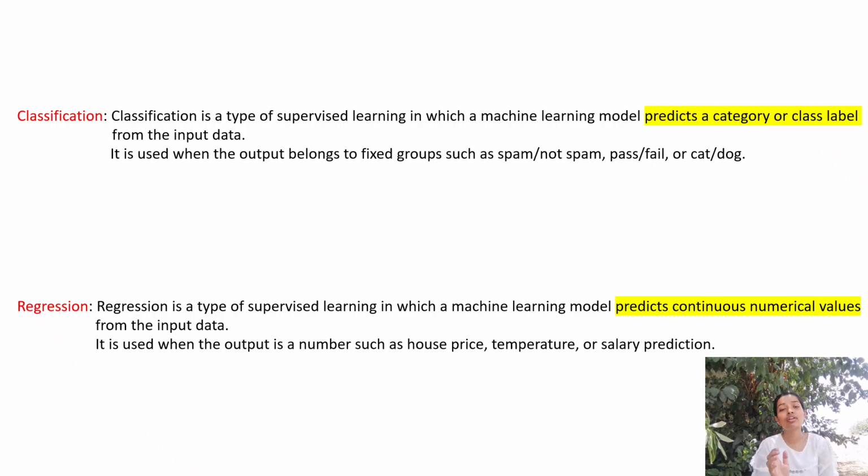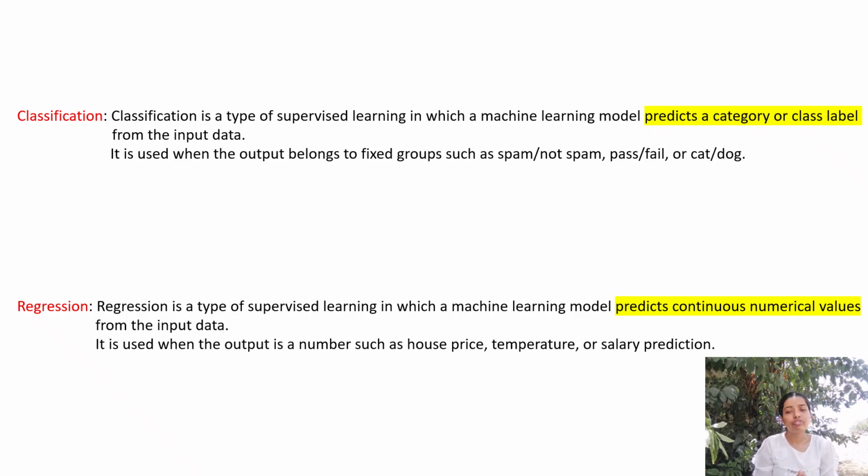A number is always the output of regression. So when we are trying to predict today's temperature, or the price of a house, or what my salary will be after 10 years, all of these have an exact answer, a number.